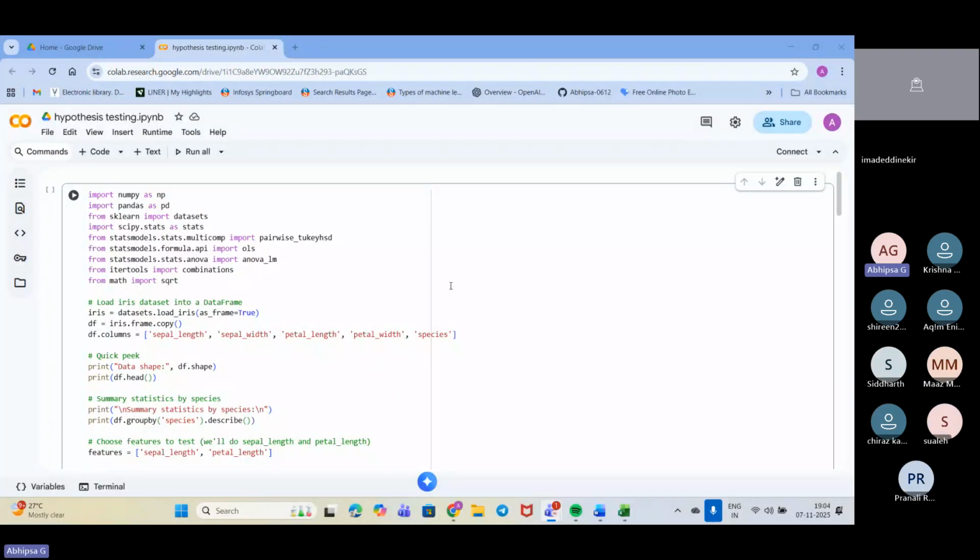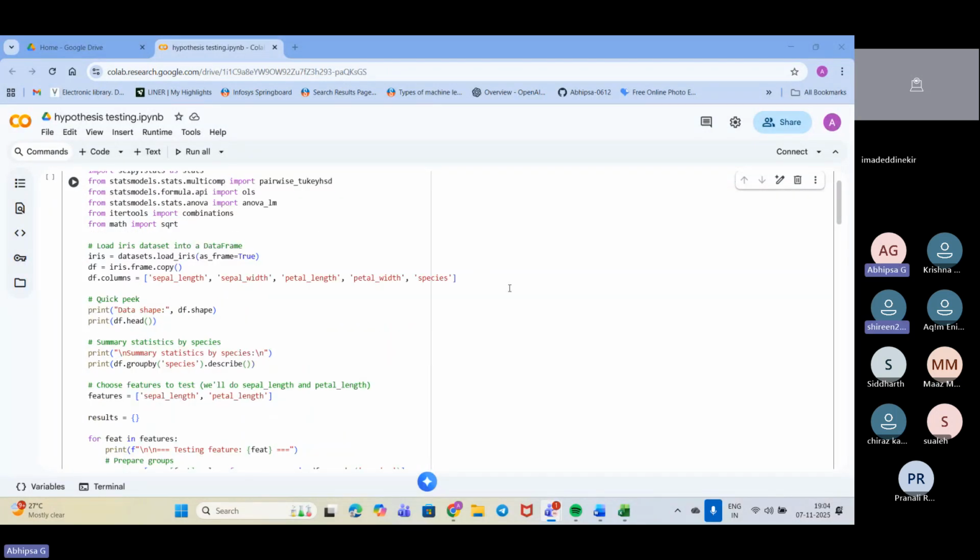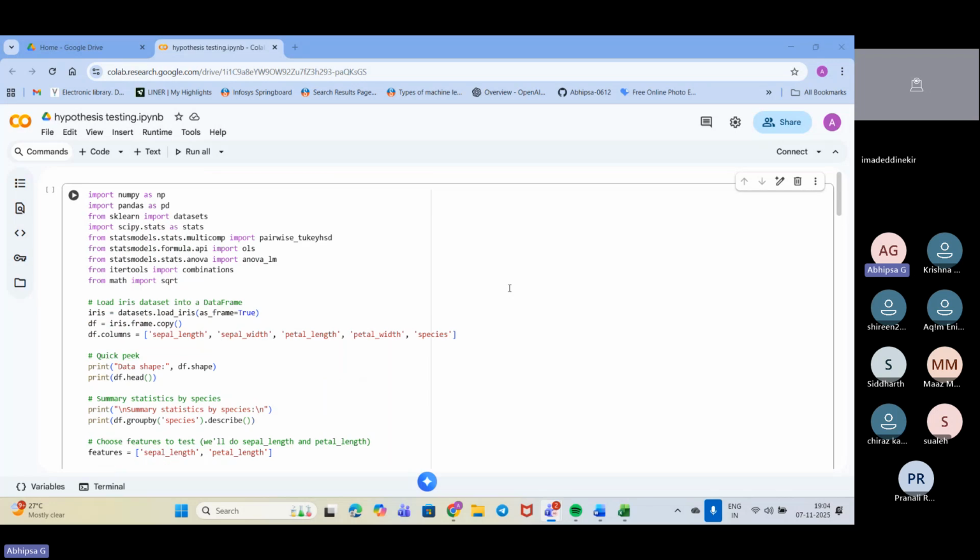Is the screen visible? Yes, ma'am. Okay, so this is my code for hypothesis testing.